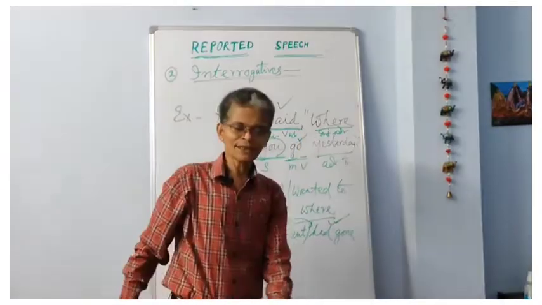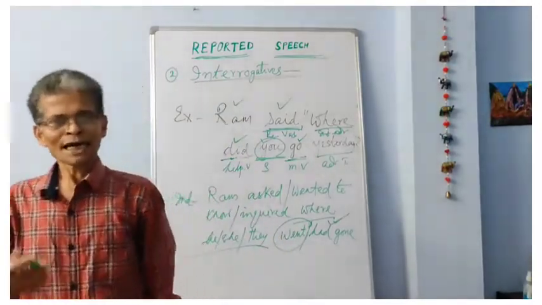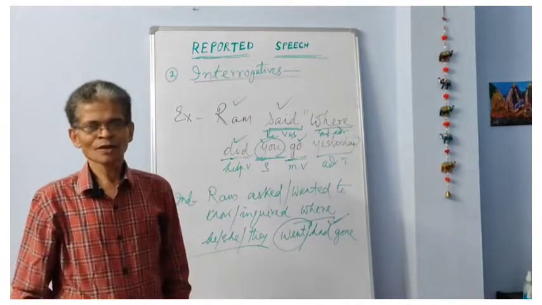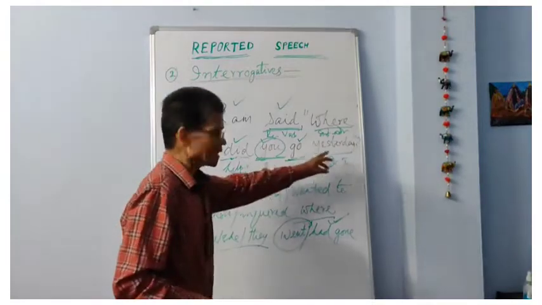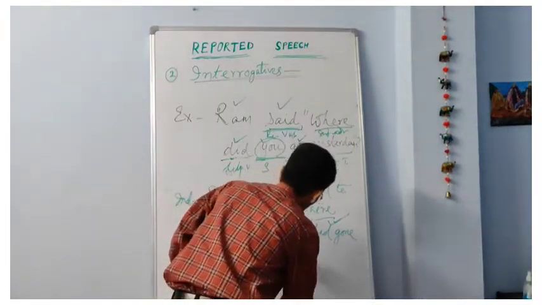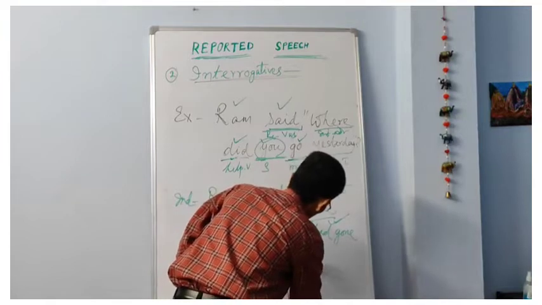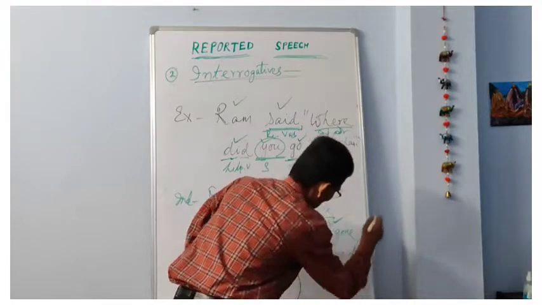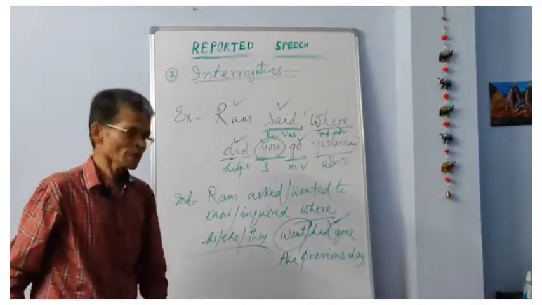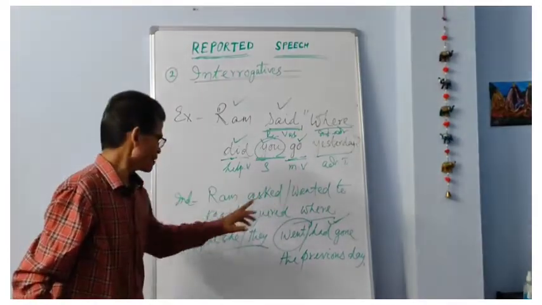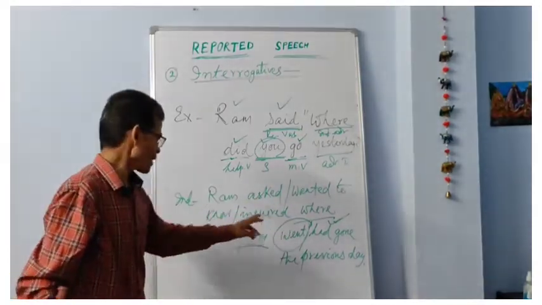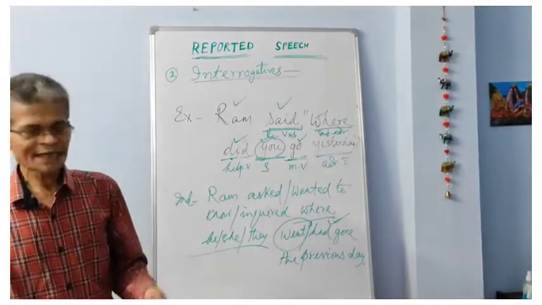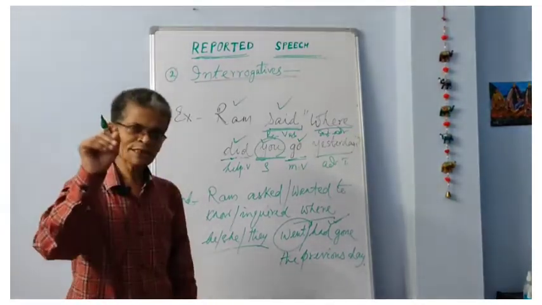Come to the last word, that is the adverb of time, "yesterday". Now I have already told you, yesterday becomes what? The previous day or the day before. Now instead of writing yesterday, we have to write "had gone the previous day". And finally, full stop. Mark the changes. Ramo asked, Ramo wanted to know, Ramo inquired where he, she or they had gone the previous day. And finally there is no question mark, the full stop appears.